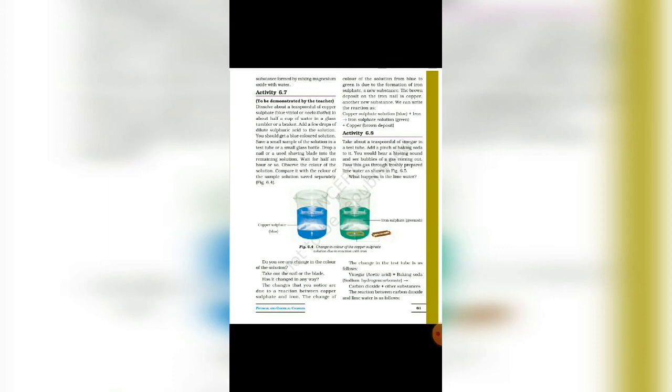Students, as you observed in the reaction between copper sulfate solution and iron, two new substances were formed, that is the iron sulfate solution and a copper deposit, and that's why it is considered a chemical change. Here our activity 6.7 is completed.